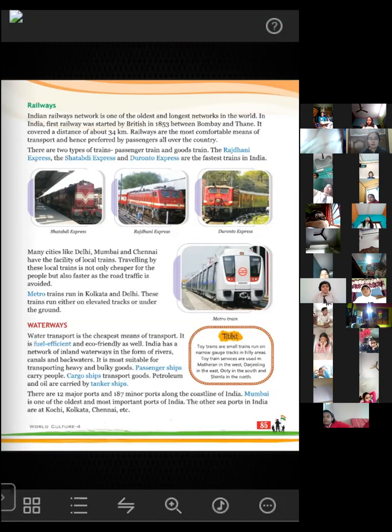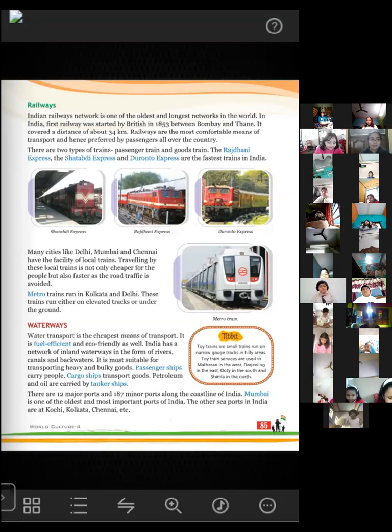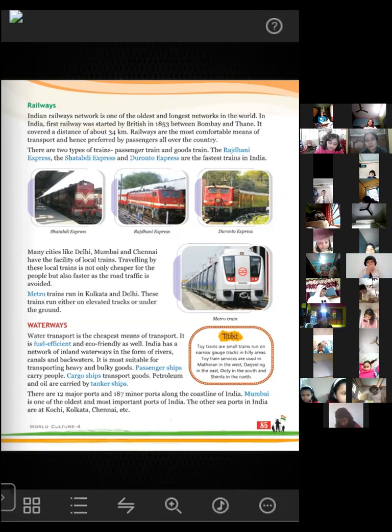And the third type of train is the metro train. The metro trains are only available in Kolkata and Delhi. We can see metro trains run in Kolkata and Delhi. And express trains and local trains are also there. They are the passenger trains. With the express trains, we can travel long distances. And if we need to travel short distances, then we can travel by the local train. Okay, so this is all about the railways.